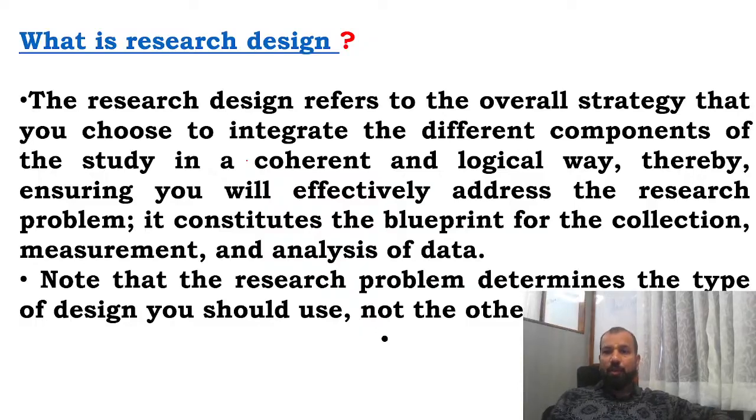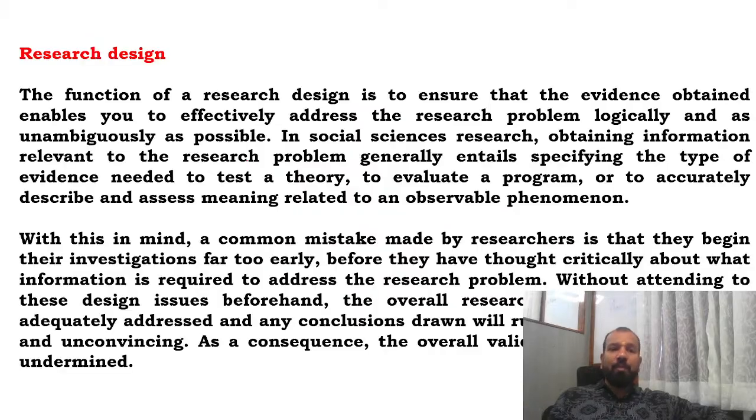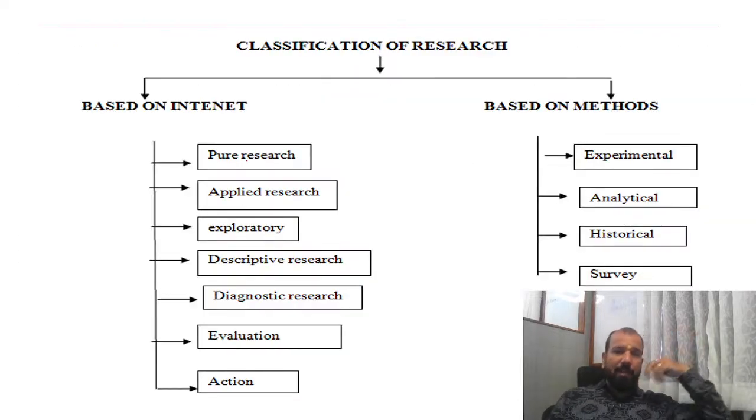Research design refers to the overall strategy that you choose to integrate the different components of the study in a coherent and logical way, thereby ensuring you effectively address the research problem. In a research design, you just need to understand the overall strategy and how to perform the research. The function of research design is to ensure that the evidence obtained enables you to effectively address the research problem as logically as possible. In social science research, it is about obtaining the information relevant to the research problem. This is very basic.